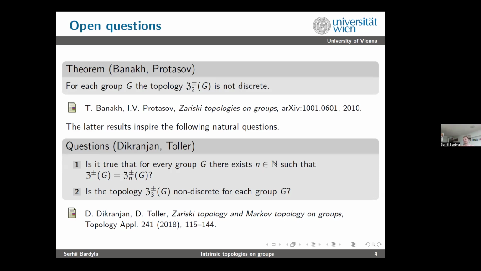And the second question, which is even bolder, asks whether we can move 2 to 3 in the theorem of Banakh and Protasov. Yes, so running ahead, the second question is still not answered, which is very surprising.